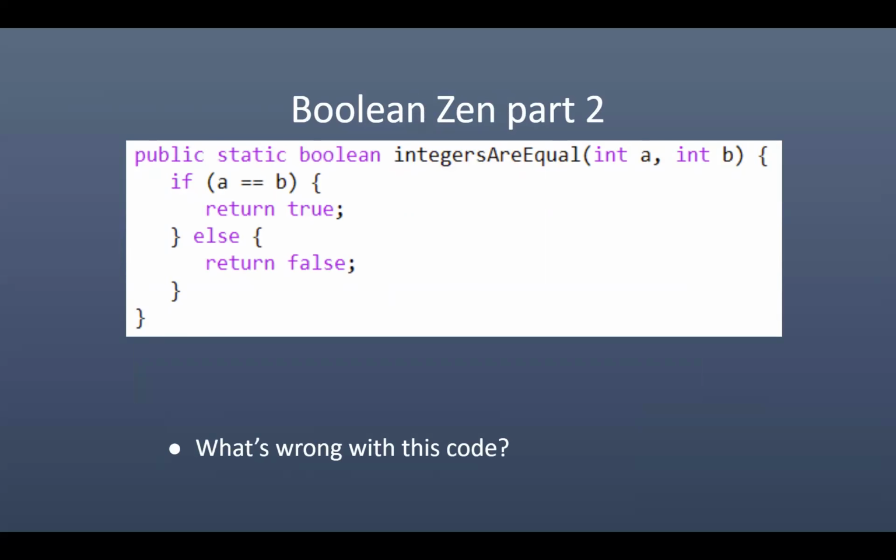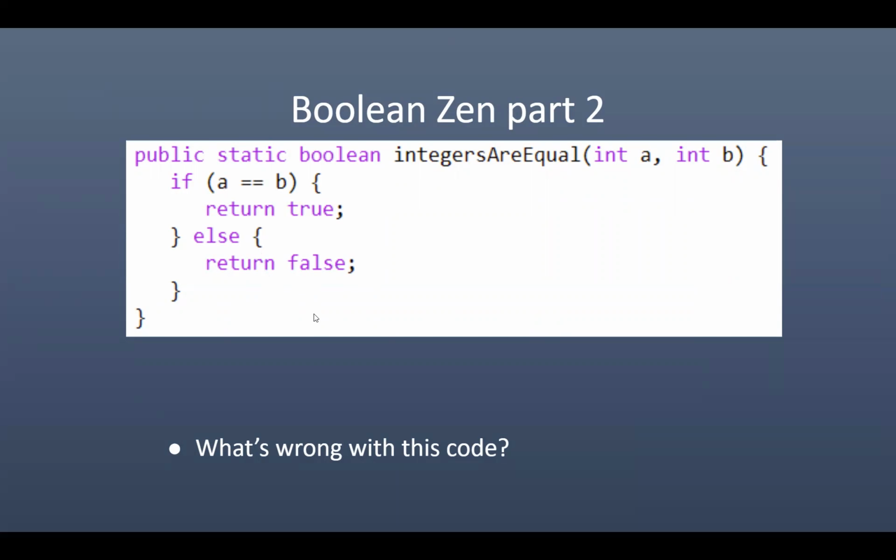Let's continue. All right, here's another method. This method returns a Boolean value if two integers are equal to one another. This is a very common beginner's code. So if A is equal to B, we return true, otherwise return false. What could be simpler than that? Mr. Stride, there is nothing less complicated than this.